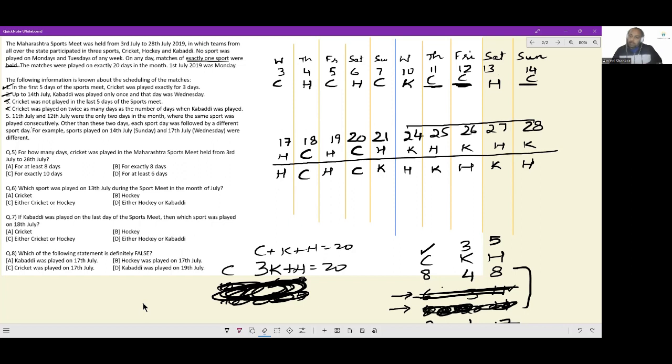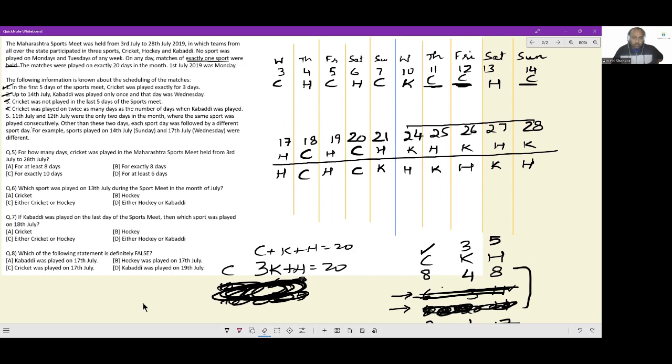Kabaddi, kabaddi, kabaddi, kabaddi. Okay. These are the 2 possible cases, but these 2 possible cases are only day 21st onward. From day 3 to day 20, we know precisely which game is happening on which day.